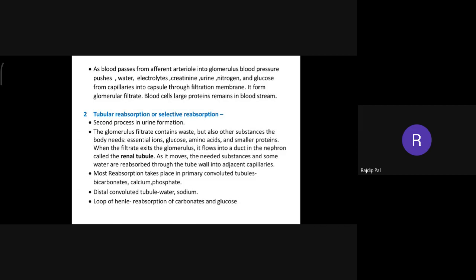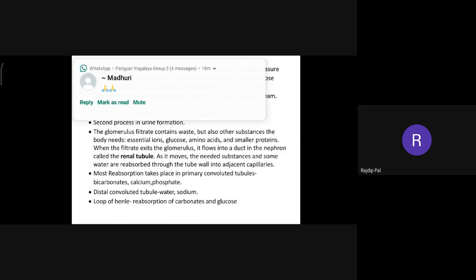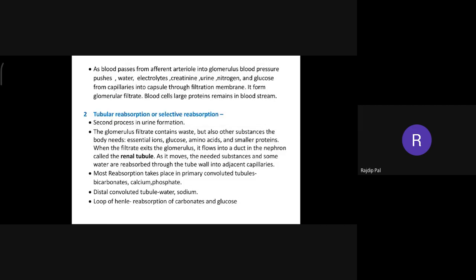As it moves, the needed substances and some water are reabsorbed through the tubule wall into adjacent capillaries. The most reabsorption takes place in the proximal convoluted tubule: bicarbonates, calcium, and phosphate.